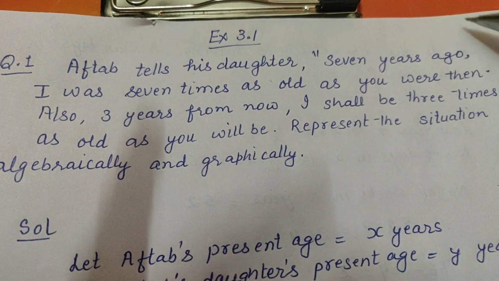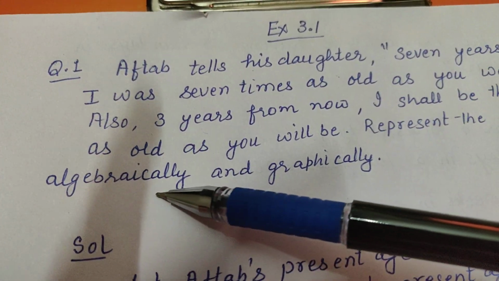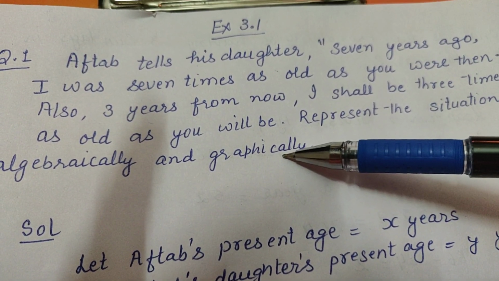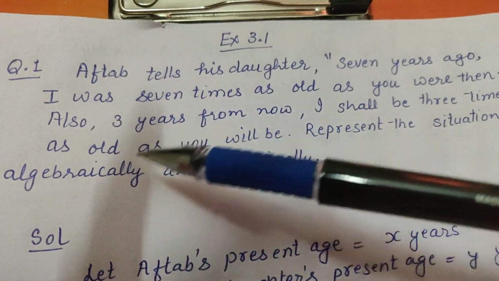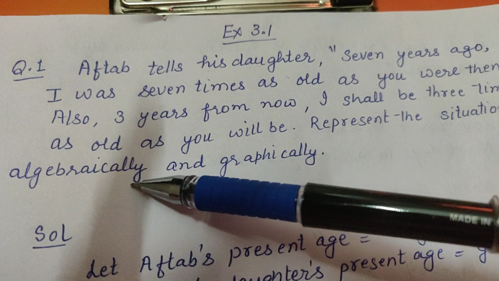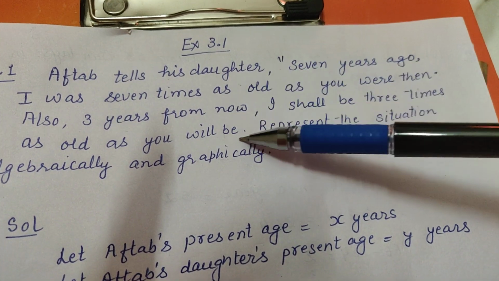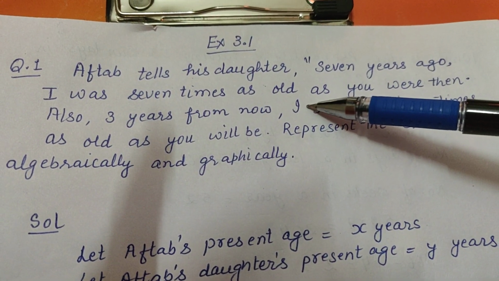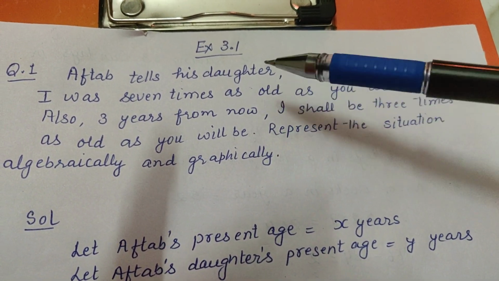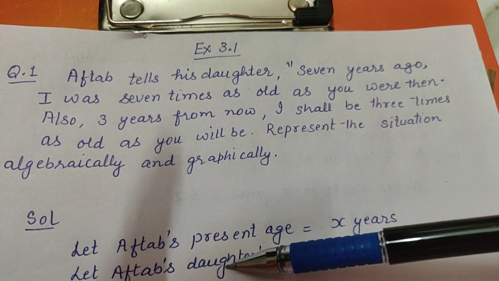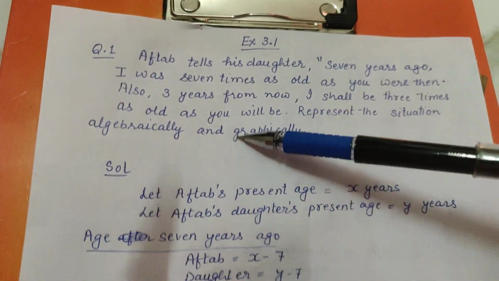Now children, you are given a situation and you have to represent this situation algebraically also and graphically also. So first of all, we will consider this thing. How will we represent this situation algebraically? Now children, some students find these kind of questions, which they call word problems, very difficult. But children, they are not difficult at all. You only need to know the method of how to convert the situation into an equation. So algebraically means we have to convert this situation into an equation.